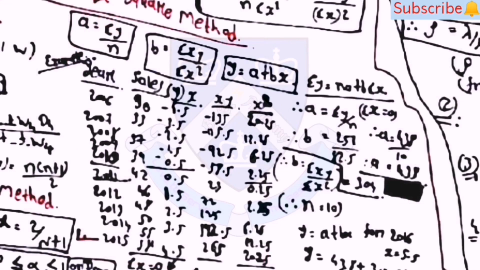Then the last method is the least square method. For this method, a is equal to sigma y by n, then b is equal to sigma xy by sigma x square, and y is equal to a plus bx. So these are the 5 methods. From these, mainly the questions were asked.